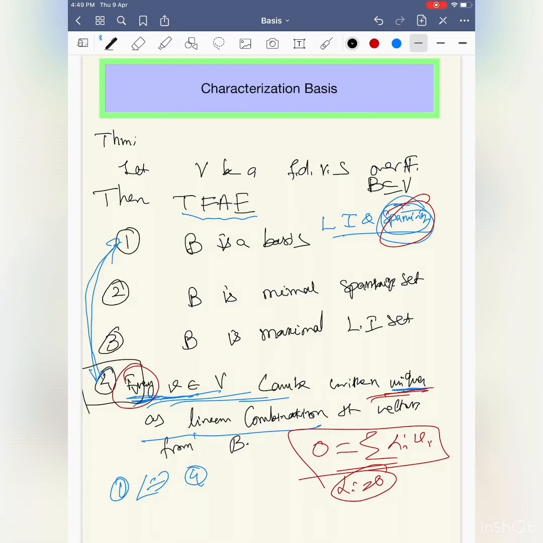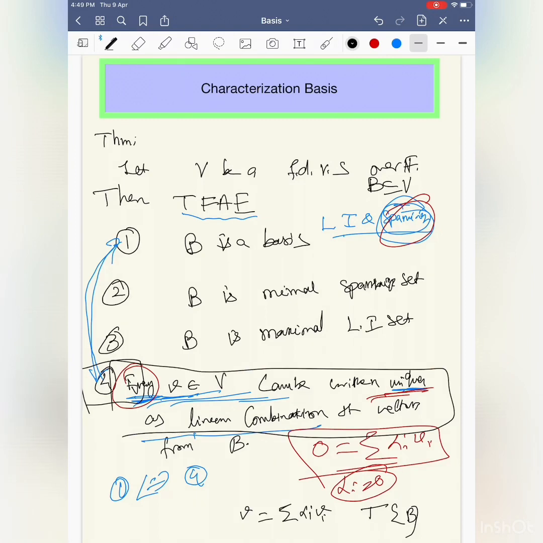Especially the fourth statement is very important because of defining functions. Once you write every vector in the space linearly and uniquely, it is enough to define linear maps on the basis. In other words, linear maps are completely determined by how the images behave on the basis. One basis is enough, because every other element can be written uniquely as a linear combination of the basis elements. So from the function point of view, the fourth statement is very important. Try to memorize at least the fourth statement, or try to understand it deeply.